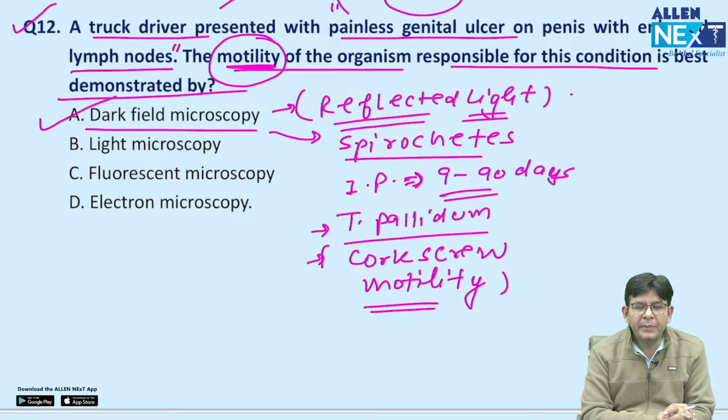What happens? The patient goes into latency, and after 5 to 10 years even, can come with tertiary syphilis. That is the complication associated with what? That is neurosyphilis and cardiovascular syphilis, along with skin lesions like gummas, okay, they are observed in tertiary syphilis. And what happens in neurosyphilis? You have GPI, general paresis of the insane, along with tabes dorsalis, and in cardiovascular syphilis you have ascending aortic aneurysm, okay.